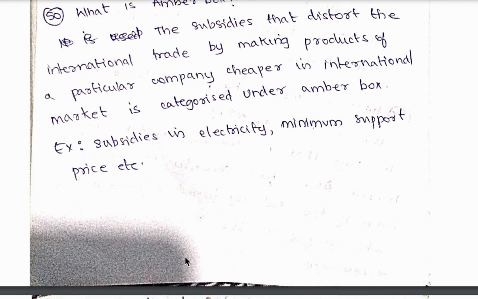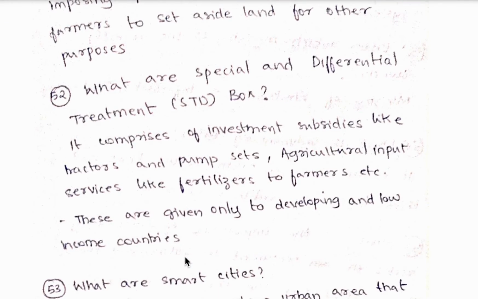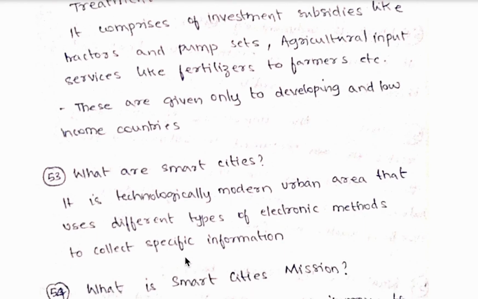Now the 51st question is, what is blue box? So these are subsidies that are tied to programs that limit production by imposing production quotas or encouraging farmers to set aside land for other purposes. Now 52nd question, what is the special and differential treatment box? So it comprises investment subsidies like tractors and pump sets, agricultural input services like fertilizers to farmers, etc. These are given only to developing and low income countries.